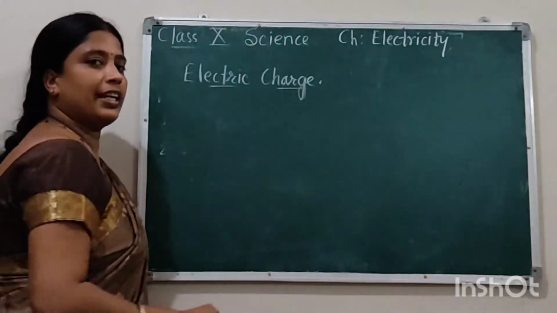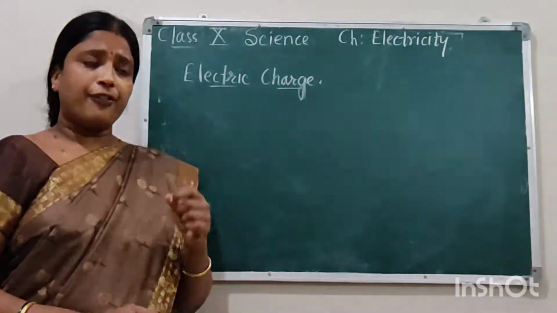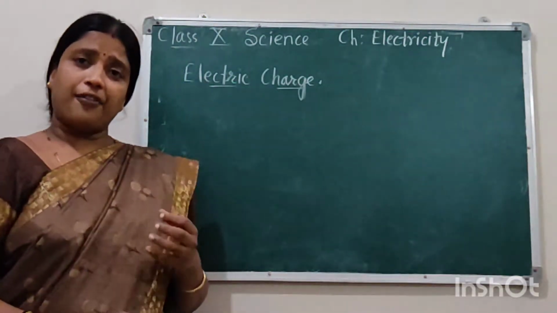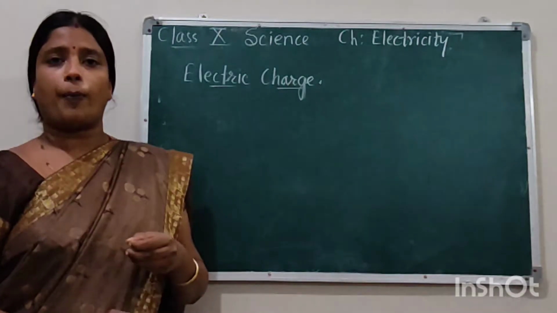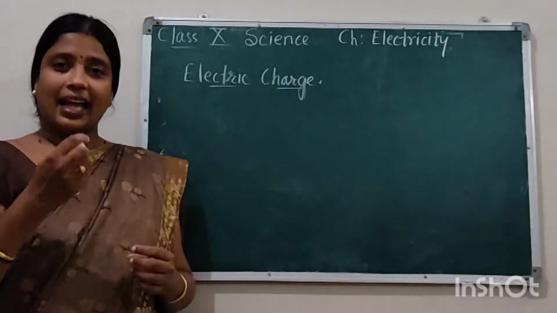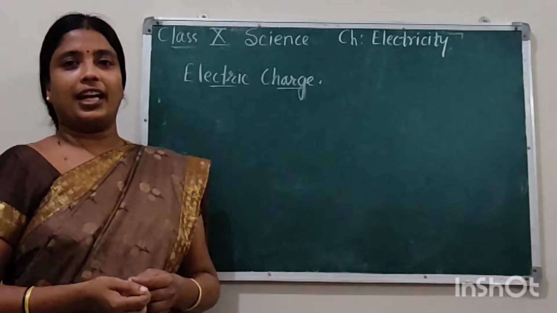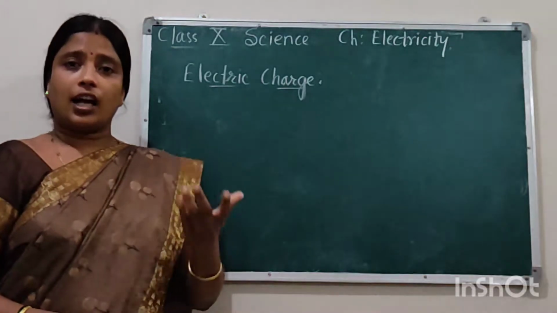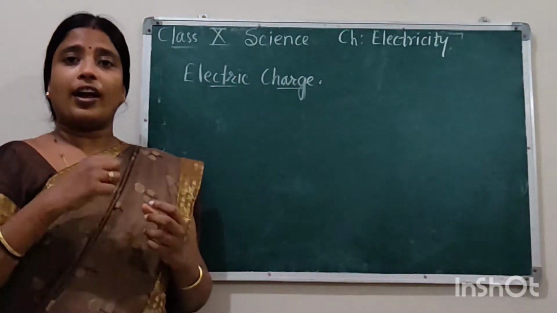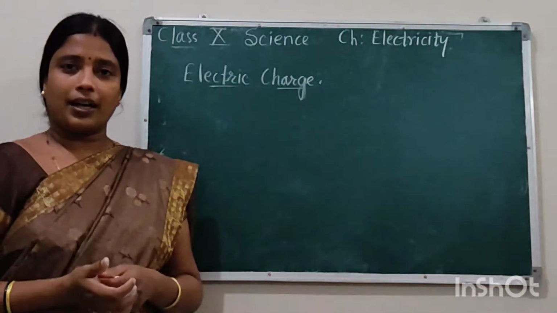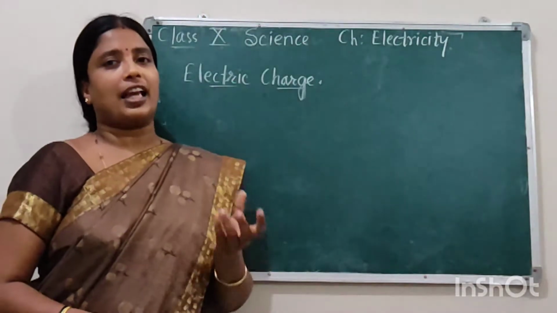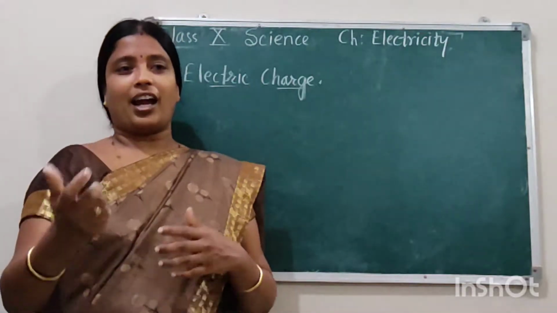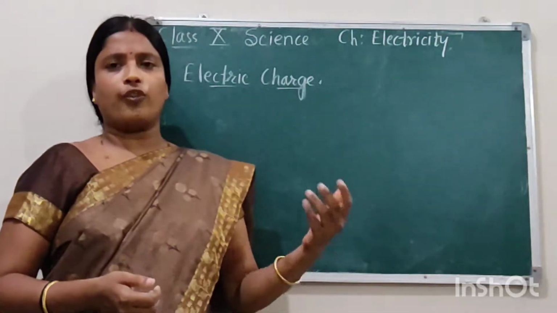Now what is electric charge? Every object has some mass, okay, and every massive object has a property associated with itself, and that property of every massive object is termed as charge. Now this property is to attract, to repel, or maybe to move and so on.